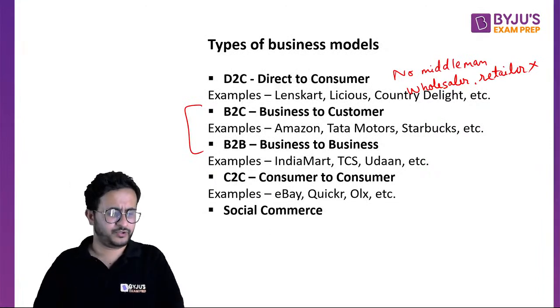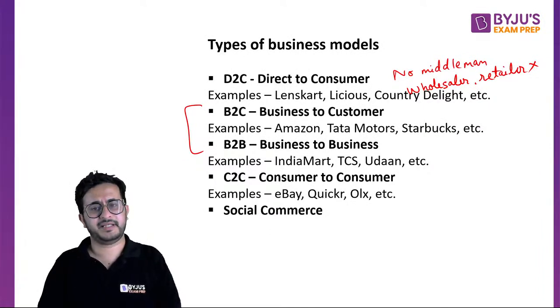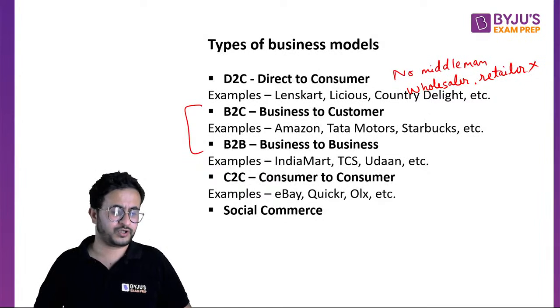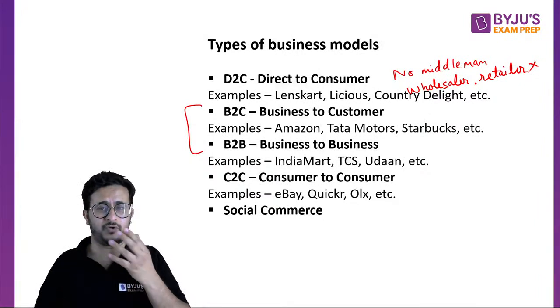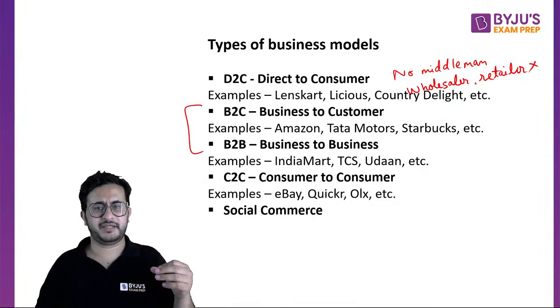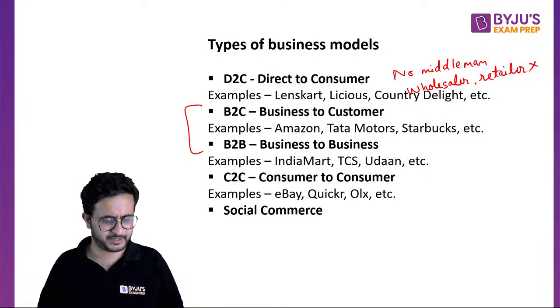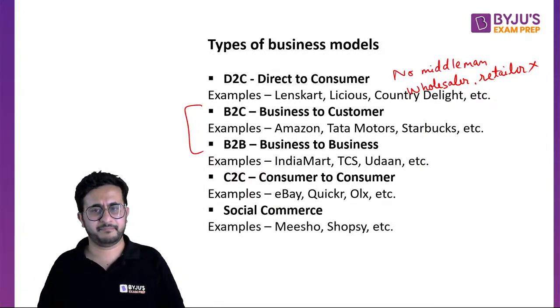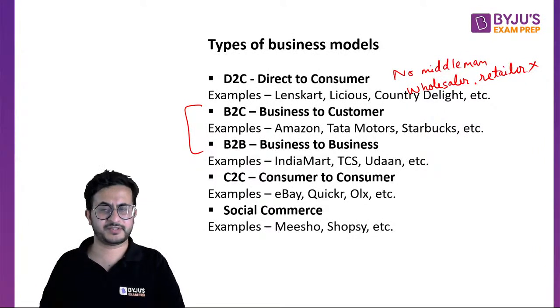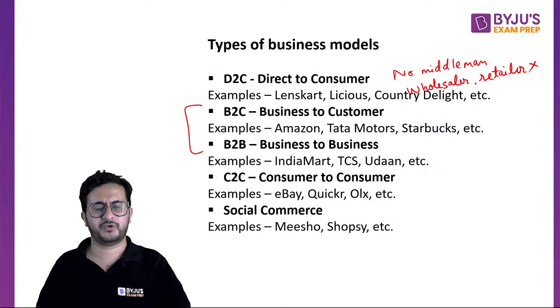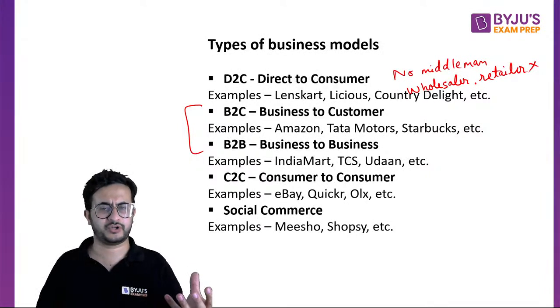Okay, then there is a new thing which has come up recently and it is growing also, that is called social commerce. Right? Social commerce is basically through online sites. Okay, they create a community and then they sell to people, right? So for example, Meesho, you must have heard of this Meesho. Have you heard of this Meesho? It's a very popular site. There are several other companies like that which have this social commerce thing, right?